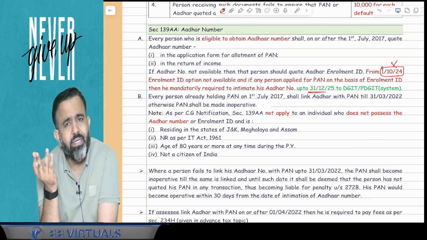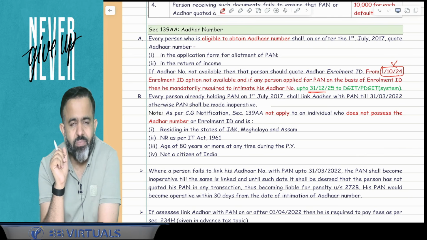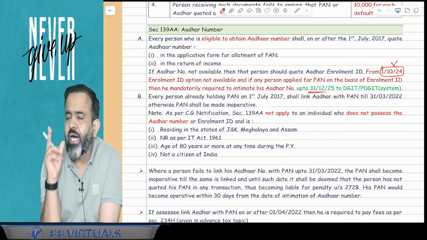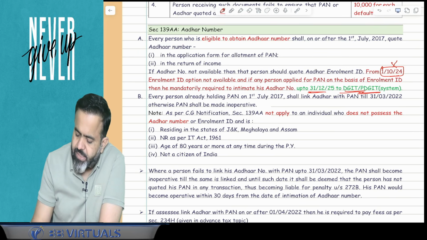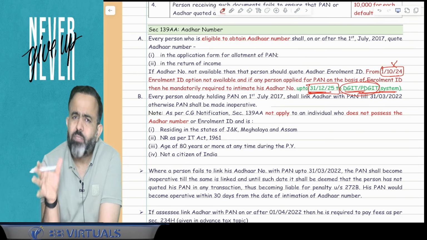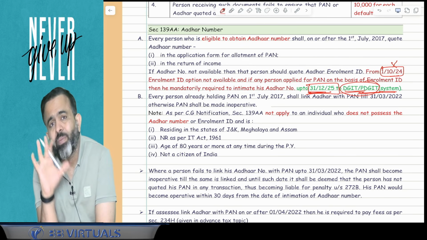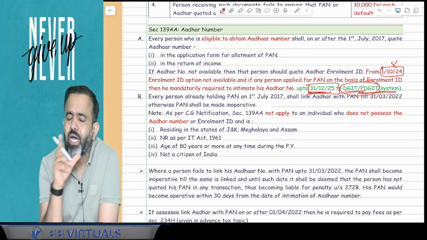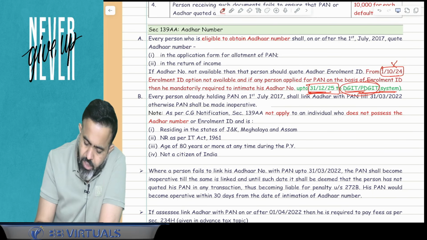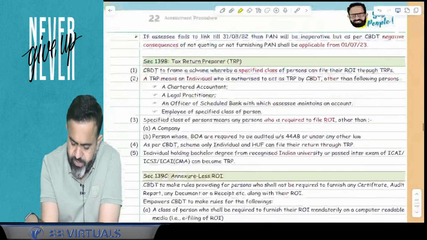But guys, there may be a possibility that earlier the PAN number was allotted on the basis of the enrollment ID of Aadhaar. So now you have to intimate the Aadhaar number to the income tax department, and in the income tax department that authority is the DGIT or PDGIT, up to 31st December 2025. So this provision says that if your PAN number is allotted on the basis of the enrollment ID of the Aadhaar number, in this particular case you have to intimate your Aadhaar number to the income tax department up to 31st December 2025. Done. So this is the section 139AA change.